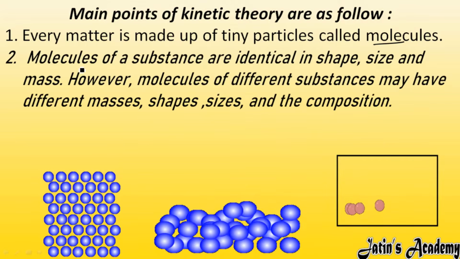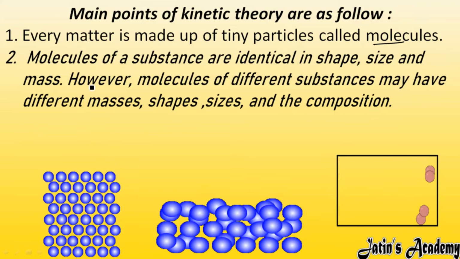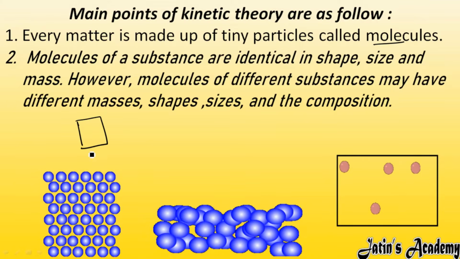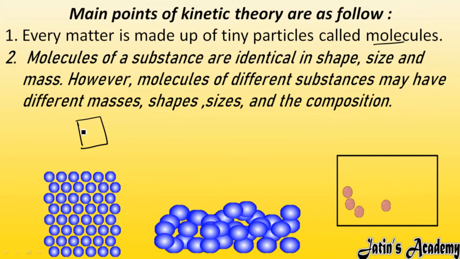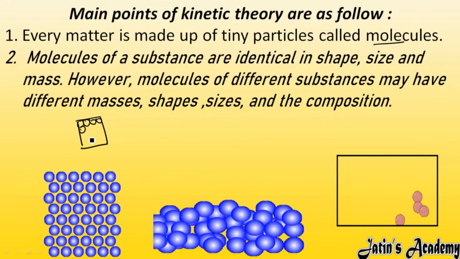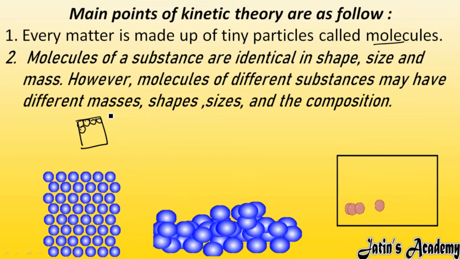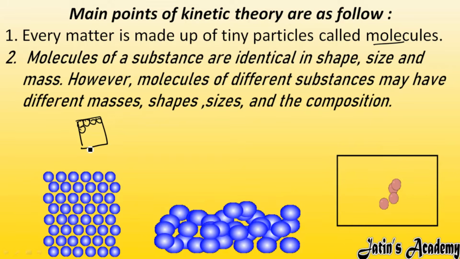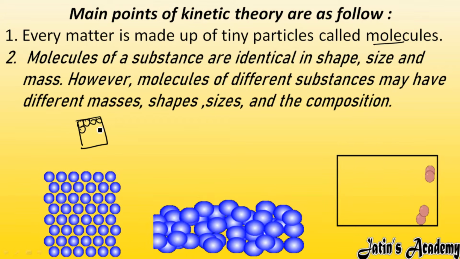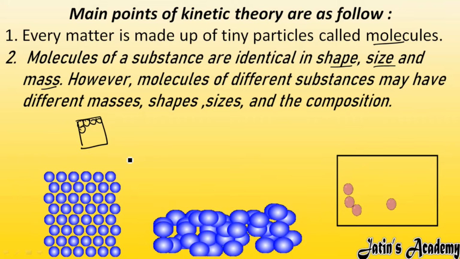Second, molecules of a substance are identical in shape, size and mass. If I am having one substance, for example a table, whatever particles are there in this table, the size, shape or mass of those molecules in a substance are the same. Whatever molecules are there in this table, all particles are having the same shape, size and mass.